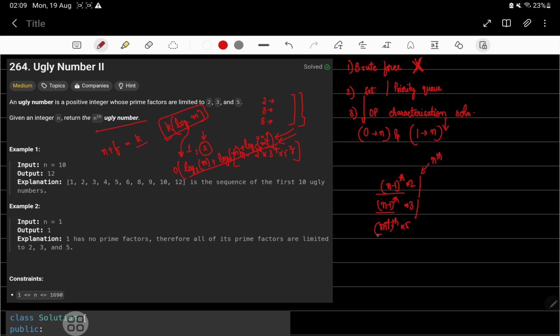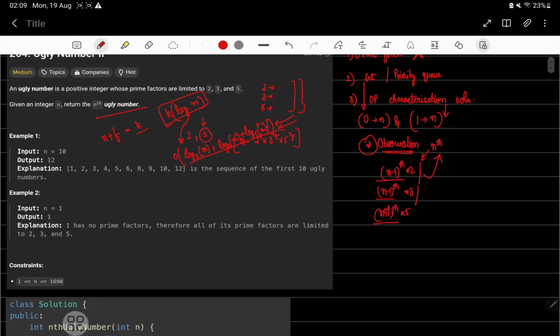So some number into 2, 3 or 5 is giving me the nth ugly number, that is for sure, right? So we will use this condition. This is the main observation or condition that we need to remember over here, that we need to fill it up while we are going forward. Fill up the n numbers that we need.